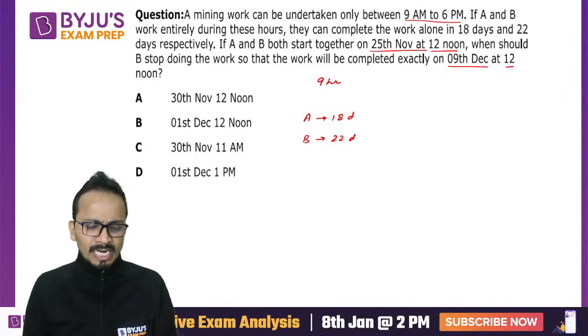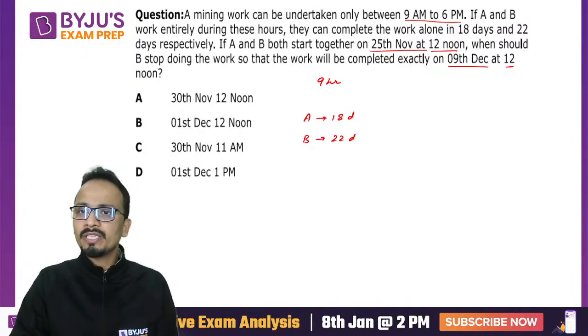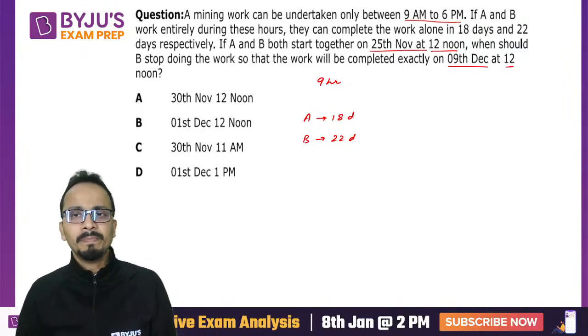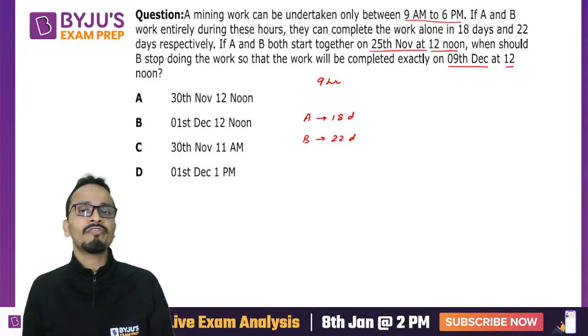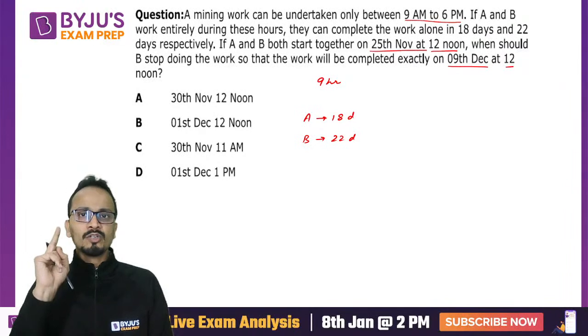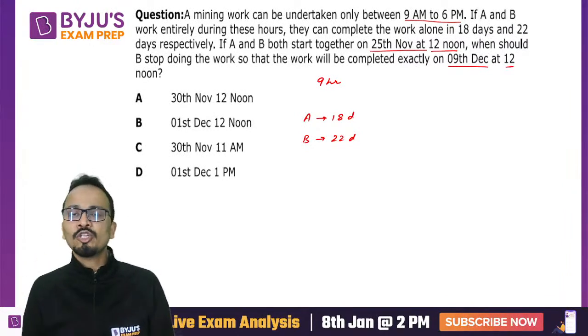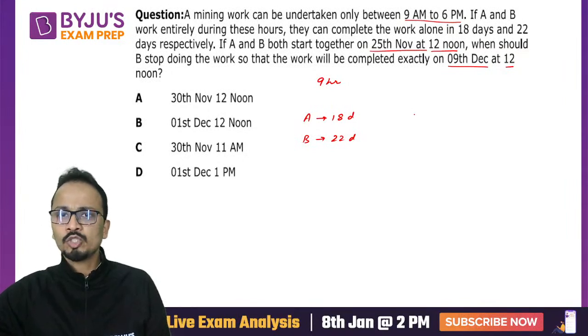Now both A and B started together. B has stopped doing the work somewhere in between, and the entire work got finished on 9th of December at 12 noon. So from 25th of November up till 9th of December, how many days are there? There are 14 days in total. So I can say that A has worked for 14 days.